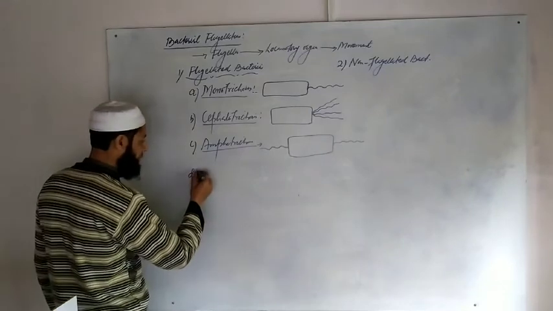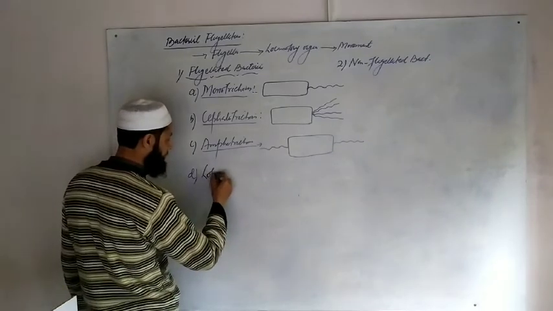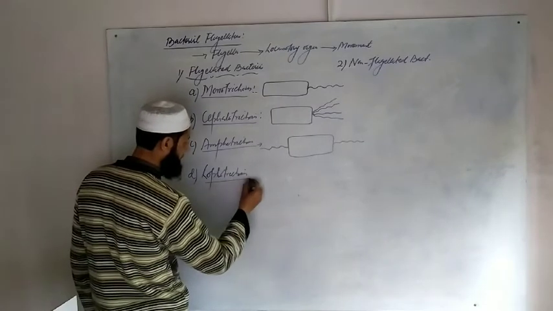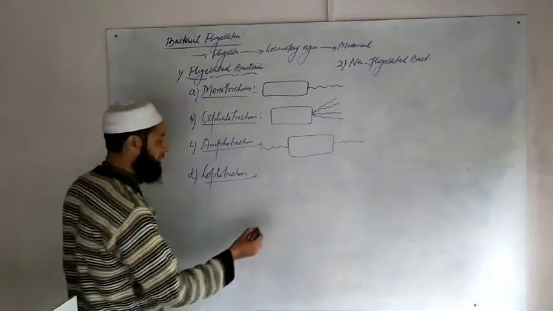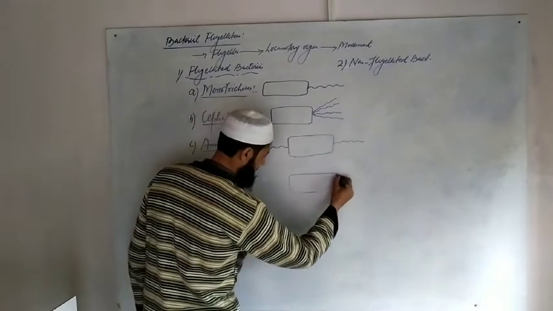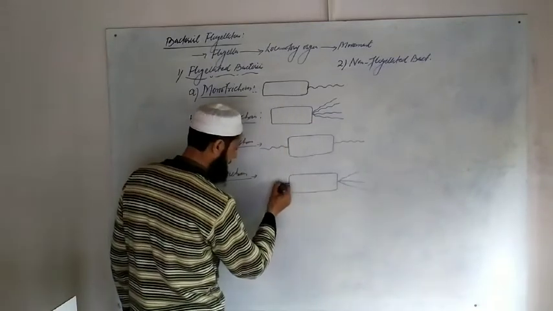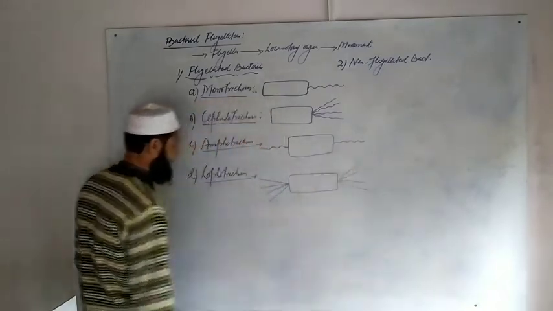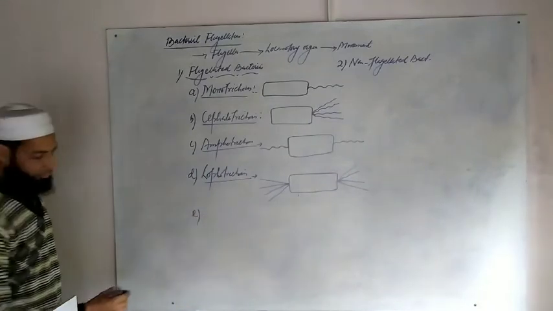And the fourth one is lophotrichous. In this type, a tuft of flagella is present on either side of the body, like this. A group of flagella are present on either side of the body. It is called lophotrichous. And the last one is called peritrichous.